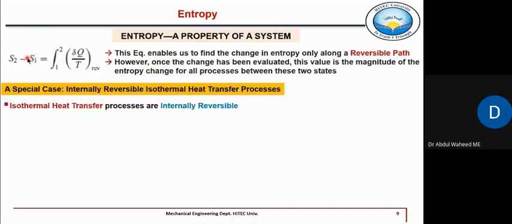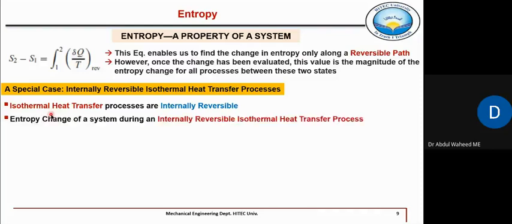So for example here, for an isothermal heat transfer process or internally reversible, ये भी हमने chapter 6 में पढ़ा था, isothermal heat transfer, when the heat is transferred at a constant temperature, for example during boiling or during condensation, at least on the system side, the temperature is not changing. So that is an isothermal heat transfer process.